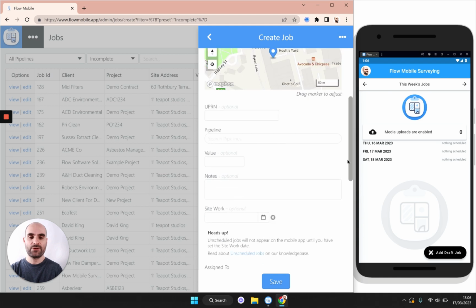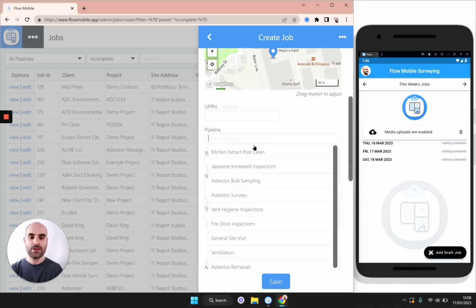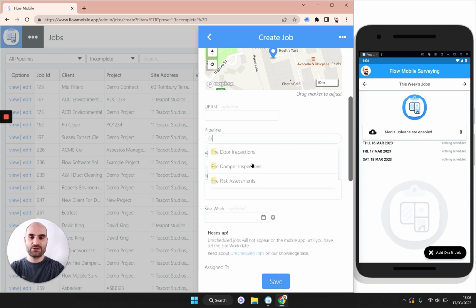If I scroll down, we then need to pop this job into what's called a pipeline. I'm going to put this into our fire risk assessments pipeline. Don't worry too much about what this means. If you can just think of it as a series of stages that the job must go through before it's considered to be complete.